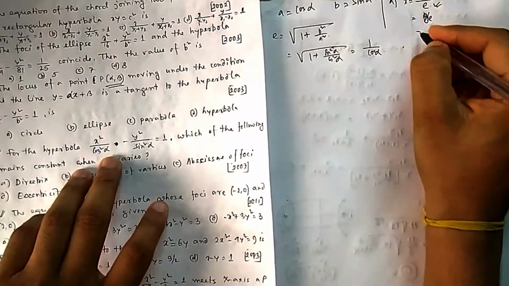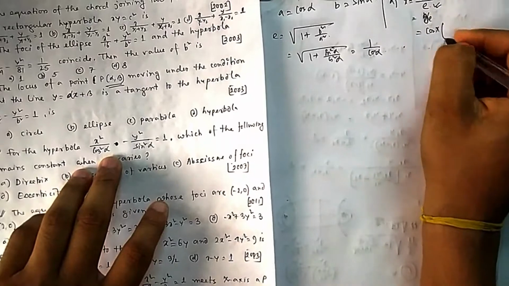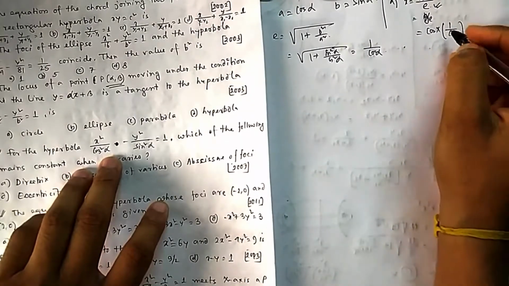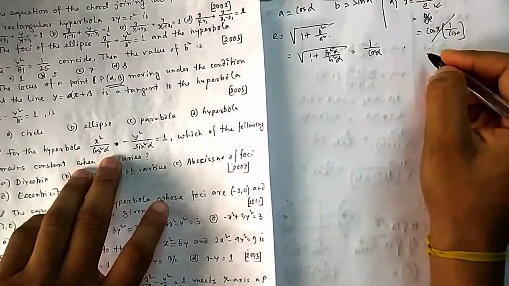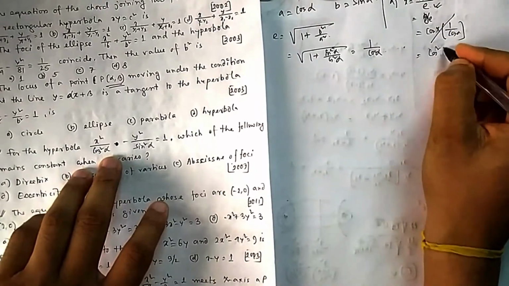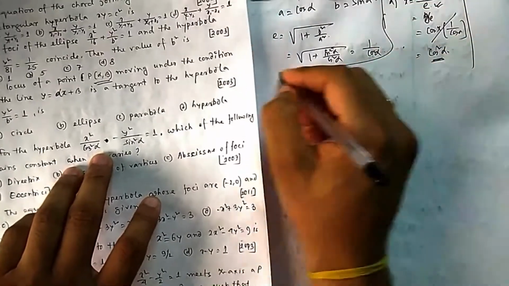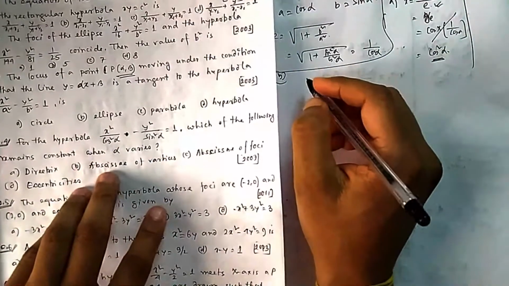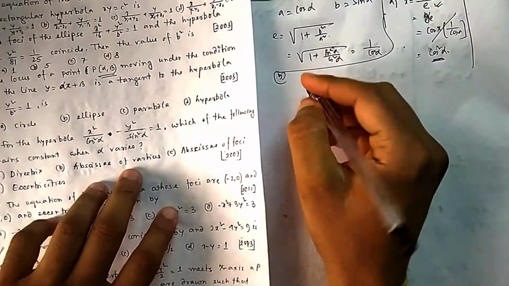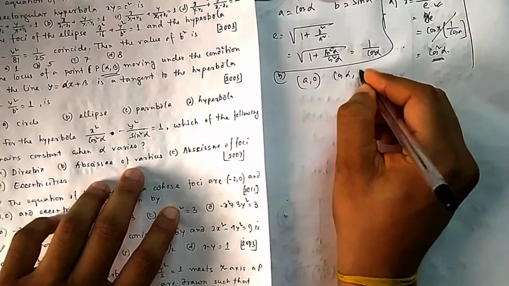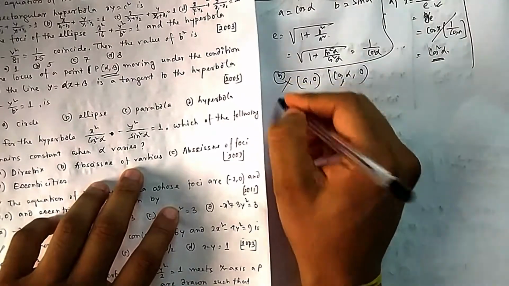So if you do this, it will be cos into, e is 1 by cos, so it is divided by e actually, not into, so it will be cos square alpha. So it is varying with alpha. If you change alpha, then obviously the x value varies. Now next option B, abscissa of vertices. What is vertices? Vertices was a comma 0. So here it is cos alpha comma 0. So obviously it will change if you change alpha. So it is not the answer either.